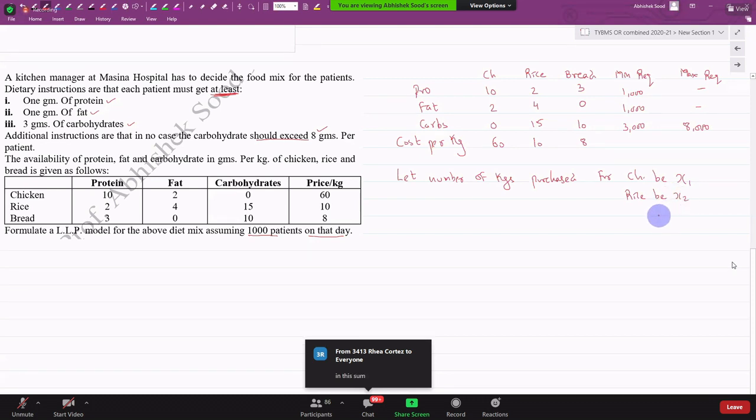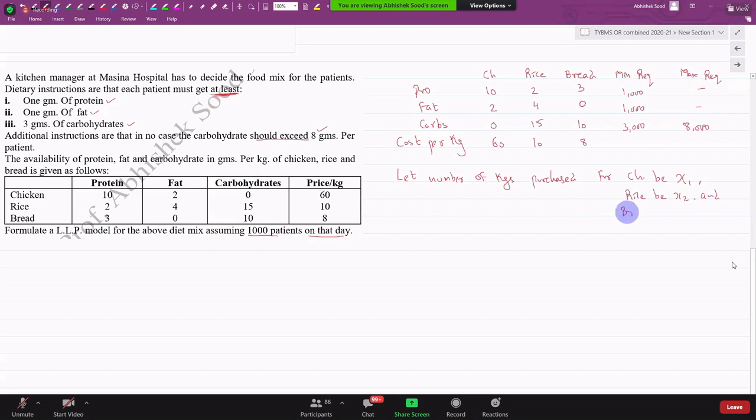Because my objective is to minimize the cost. Whose cost is given? Chicken, rice, bread. So I have to keep it in the columns. And whatever is holding me back, the constraints, have to be in rows. That's why I have to interchange the columns and rows. You understood? Our target is to put the data in the required format. The required format is that the objective should always be in this place and the constraints will be here. Are we clear? That's why I have done it. Good you asked this question. Others must have also understood. They were keeping quiet because they were feeling shy. But thanks to you, they're also understanding it. Have all of us understood why I interchanged it?